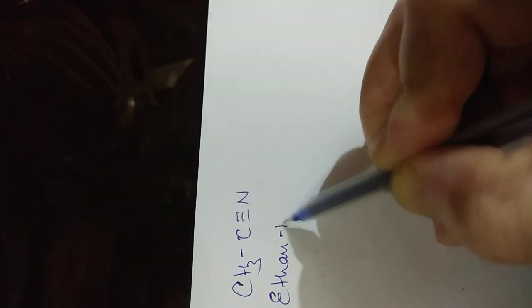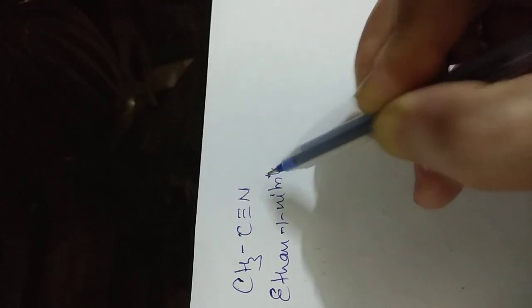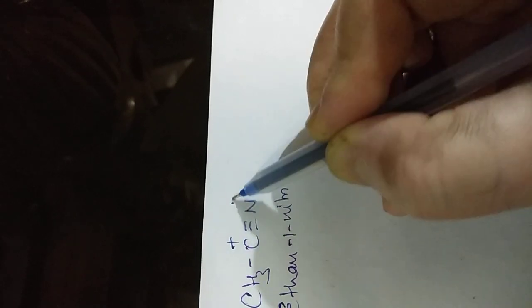We can do other reactions also with the help of Grignard reagent. For example, suppose we have taken ethane nitrile. This is ethane 1-nitrile. Here carbon will be positive and nitrogen will be negative.